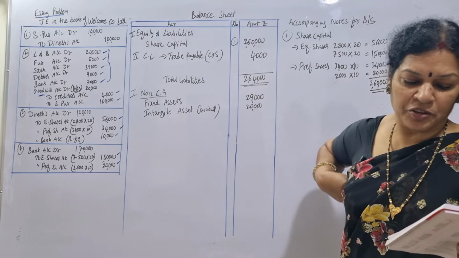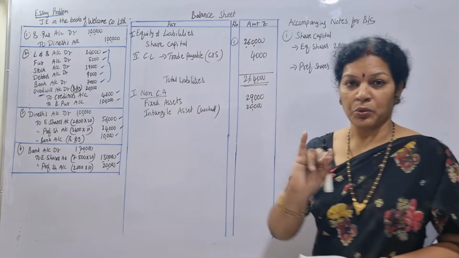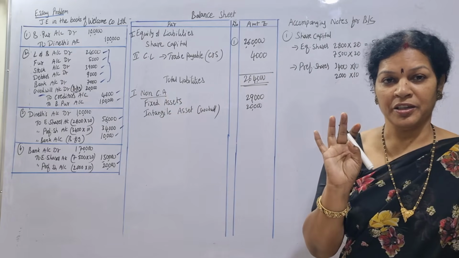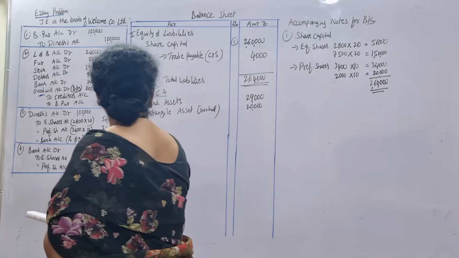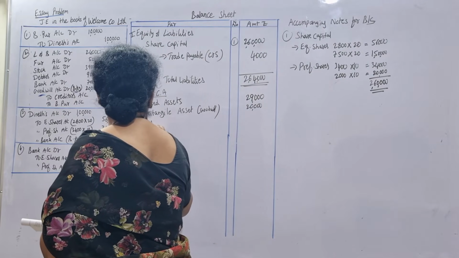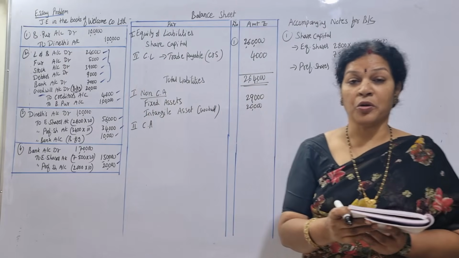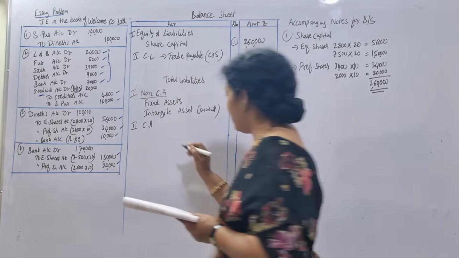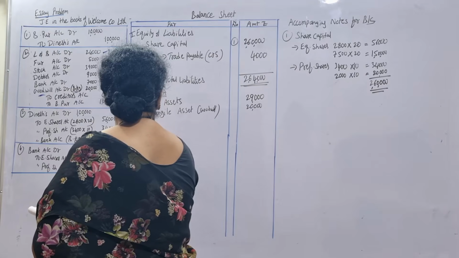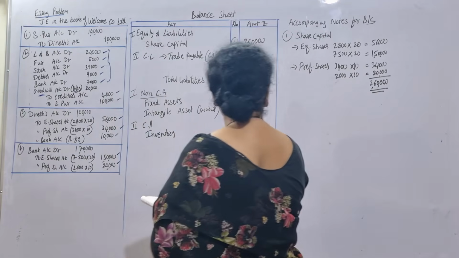Okay, non-current assets we have written. Everything comes under non-current assets, two types: fixed assets and intangible assets. What are the current assets? First of all, stock is given. We don't say stock directly, we say it as inventory. Inventory is how much? 39,000.